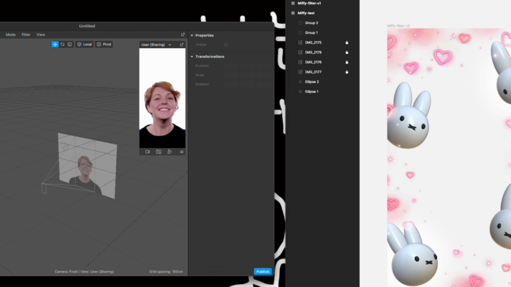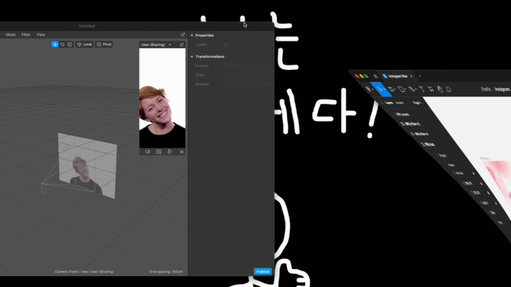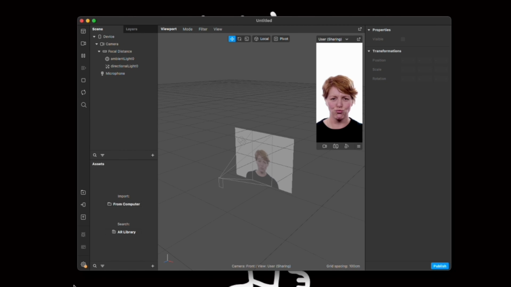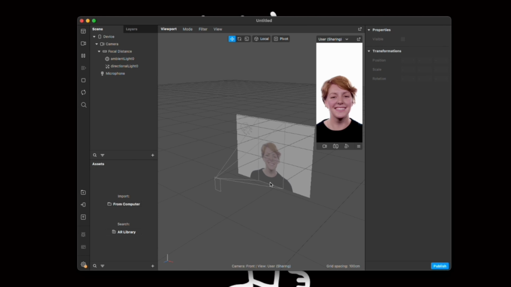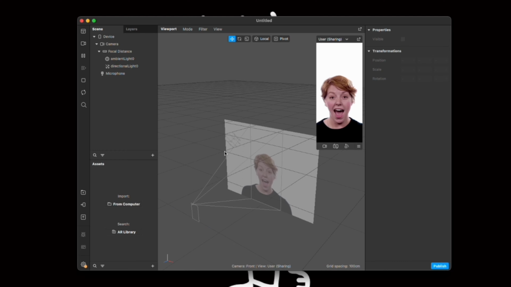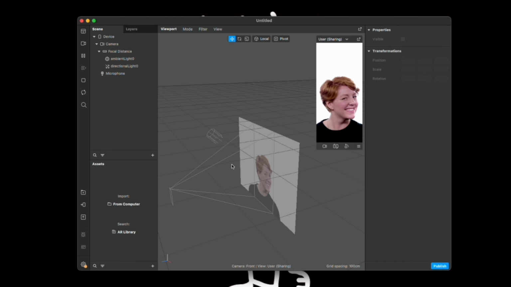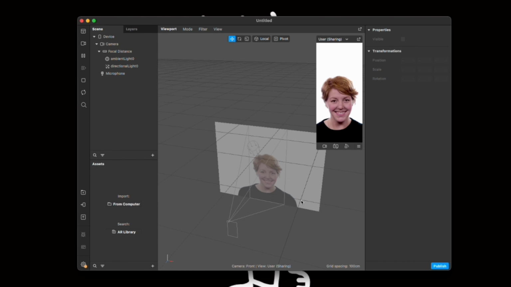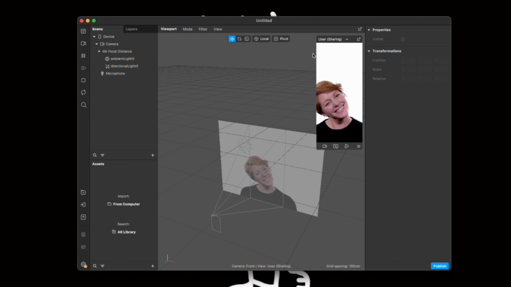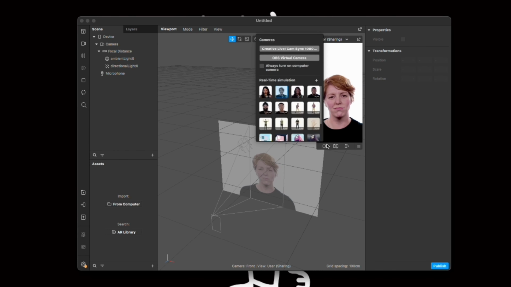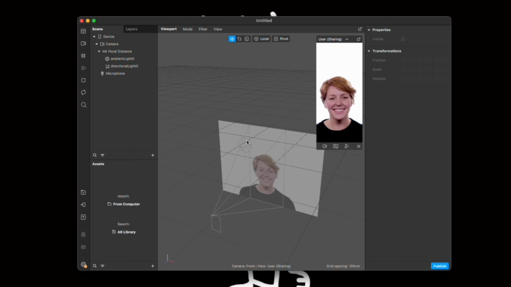Alright, so the next thing that you want to do is to go back to your Spark Studio, and you can move and rotate your screen around to look at different angles for your project using your right click. You can also see that there's this live simulator going on here, right? You can actually change this to your own camera to have a feel of your own self with your filter. So you can do that too.